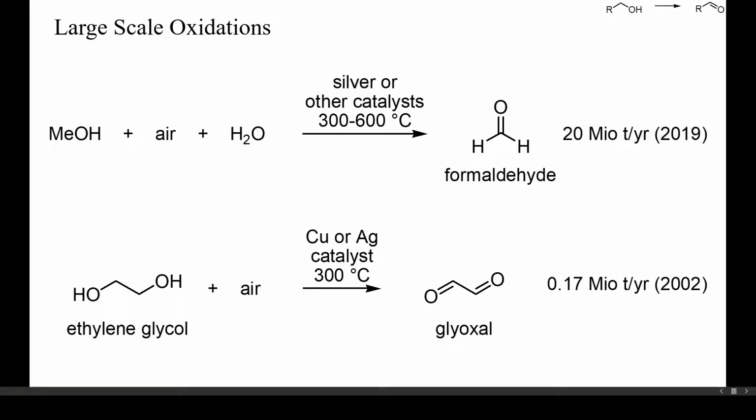Most aldehydes are prepared industrially from alkenes and carbon monoxide by catalytic hydroformylation. A few aldehydes are, however, prepared by oxidation of alcohols. These include formaldehyde and glyoxal. Both are manufactured by catalyzed gas-phase dehydrogenation at about 300 degrees Celsius.